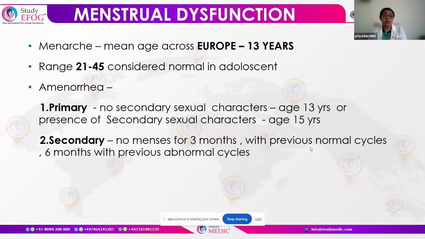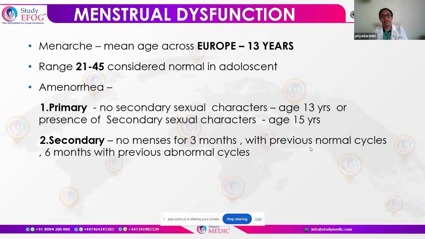Coming to menstrual dysfunction that the pediatric age group can face, the mean age of menarche across Europe is taken as 13 years. A cycle range of 21 to 45 days is usually considered normal in the adolescent age group. Now, in menstrual dysfunction, there are two important parameters to remember: one is primary amenorrhea and the next is secondary amenorrhea.